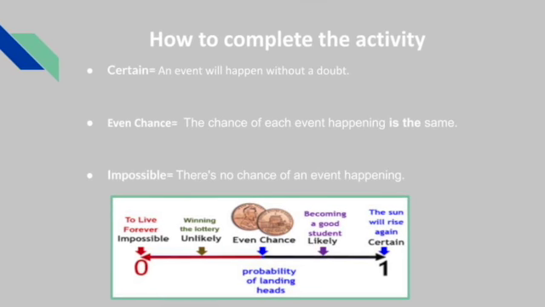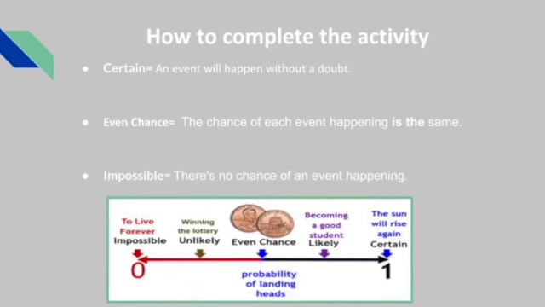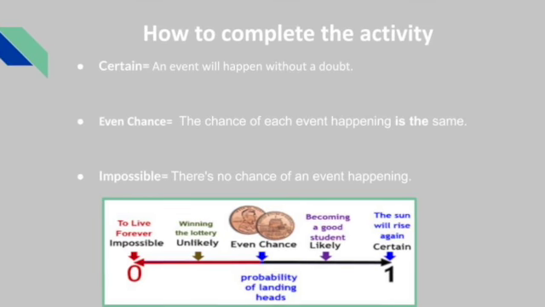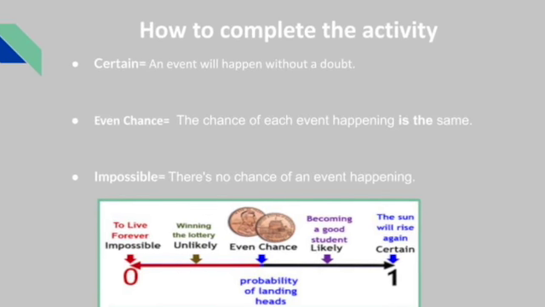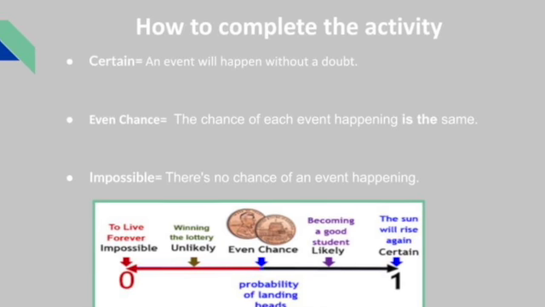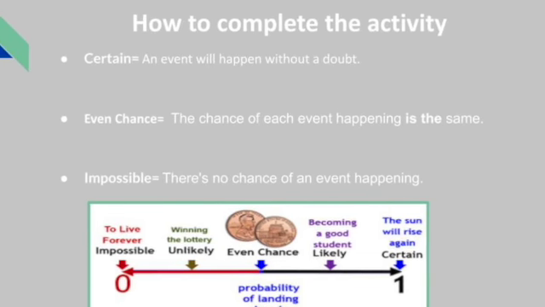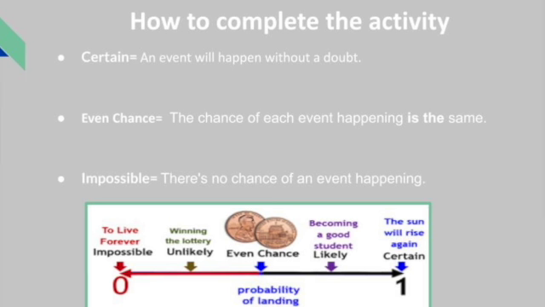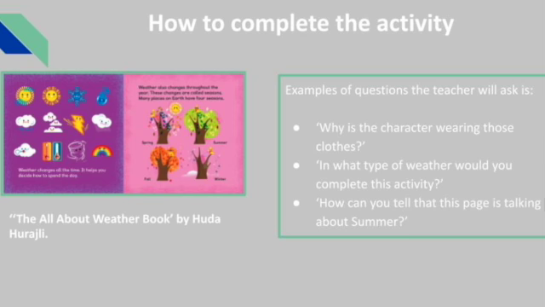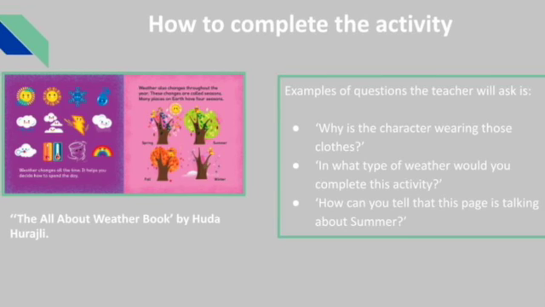The activity I've chosen to create for this assignment is a probability activity related to the likelihood of weather-related events occurring for Year 4 students. For this activity, students will have a discussion about what the terms certain, even chance, and impossible mean. The teacher will then read the book, The All About Weather book by Huda Haraji.